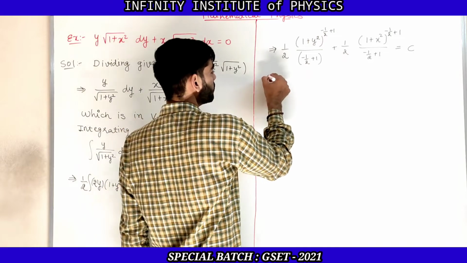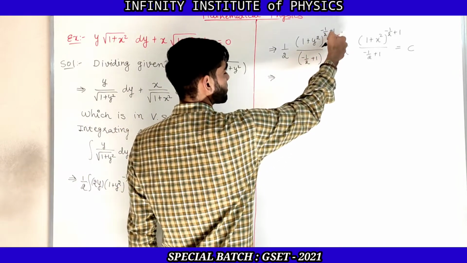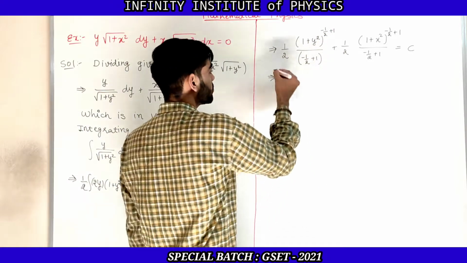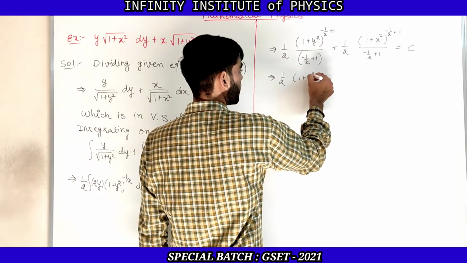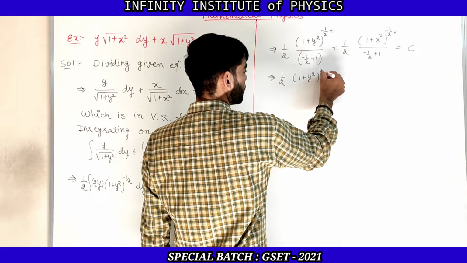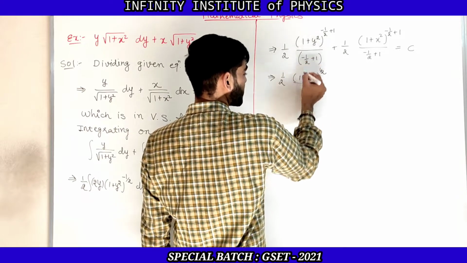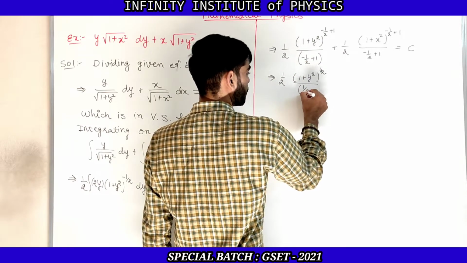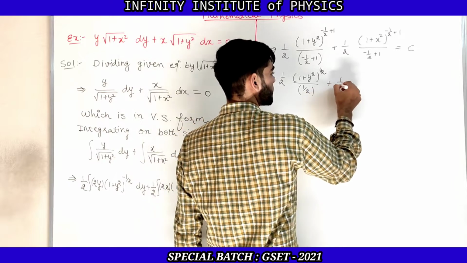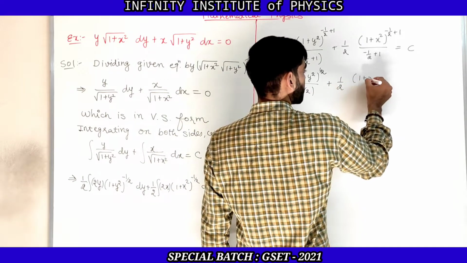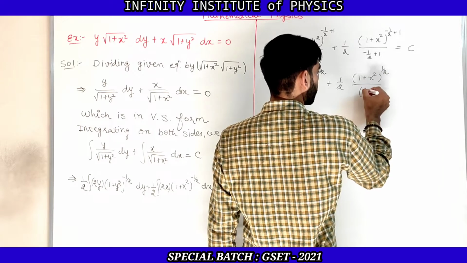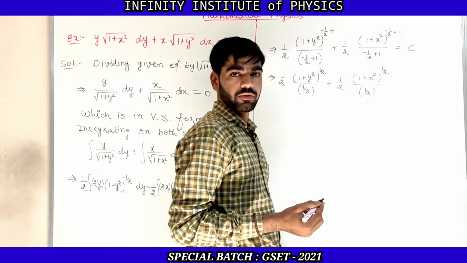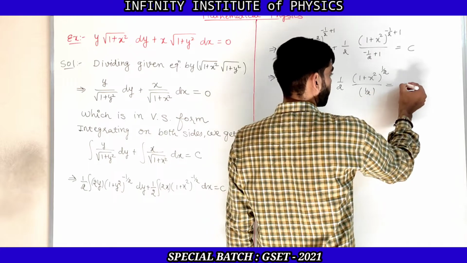Now minus 1 by 2 plus 1, that is 1 by 2, so it is 1 by 2 into (1 plus y square) whole raised to 1 by 2 upon 1 by 2, plus 1 by 2 into (1 plus x square) whole raised to 1 by 2 upon 1 by 2, which is equal to c.